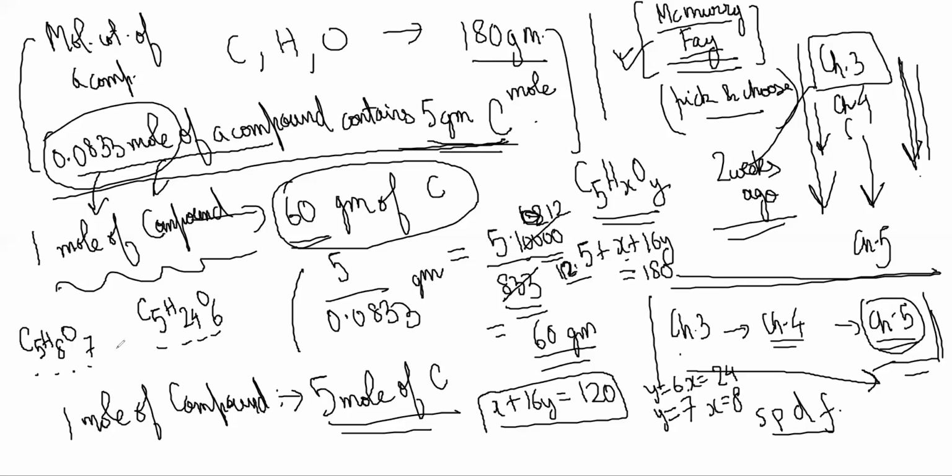There's not enough information to find it. If there are options, then you can decide. The first one matches with the given options. You have to have X plus 16Y is 120, right? You understood how it came? We found how 5 comes, because 0.833 mole has 5 grams of C. Okay, one more question.